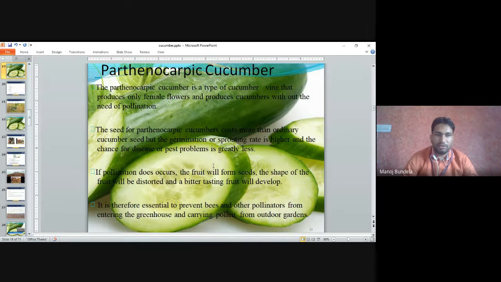If pollination does occur, the fruits will form seeds, the shape of the fruits will be distorted, and bitter-tasting fruits will develop. It is therefore essential to prevent bees and other pollinators from entering the greenhouse and carrying pollen from the outdoor garden.